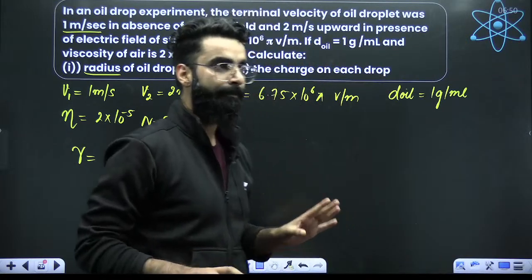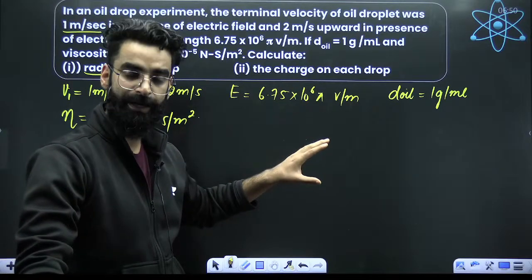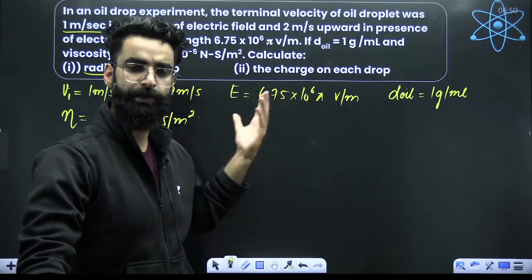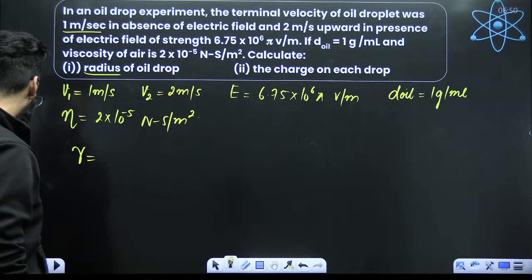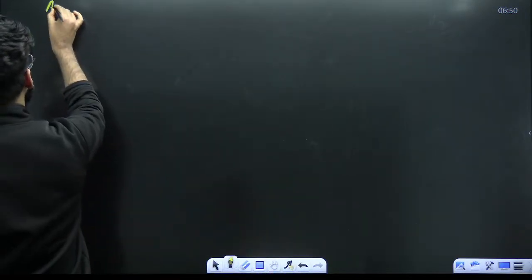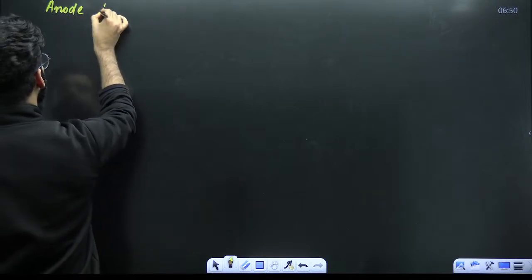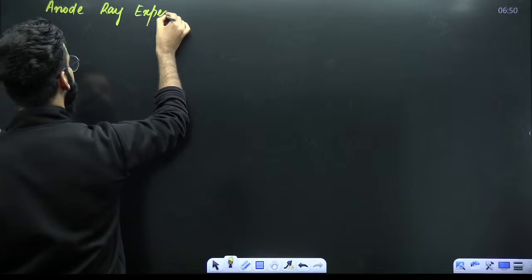So this is how your cathode ray experiment was done. The e by m ratio was calculated and then charge on the electron through the Millikan's oil drop experiment was calculated. Now, you must have heard about the anode ray experiment as well. Have you heard about the anode ray experiment? A similar type of experiment was carried out. Anode ray experiment.